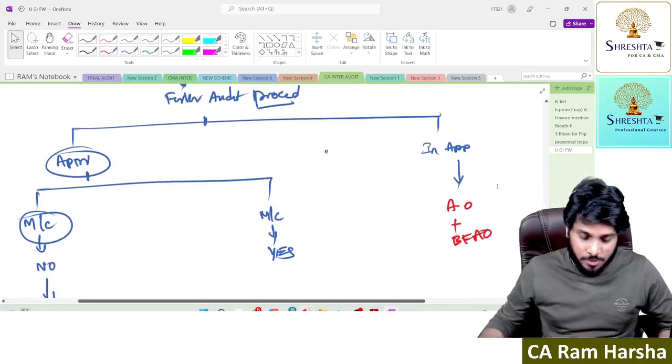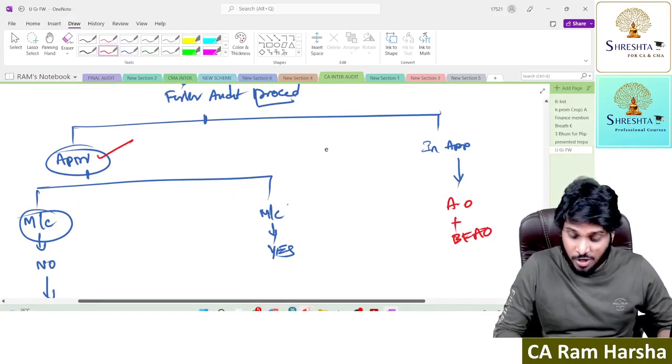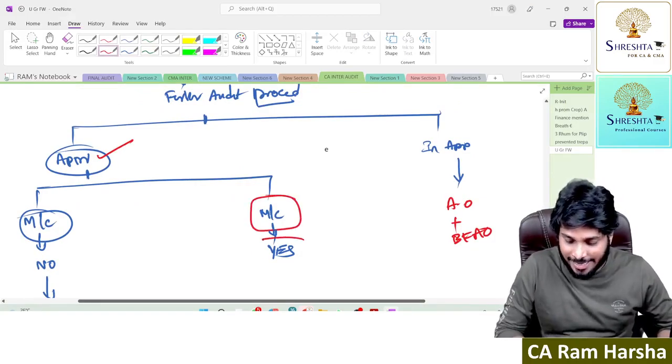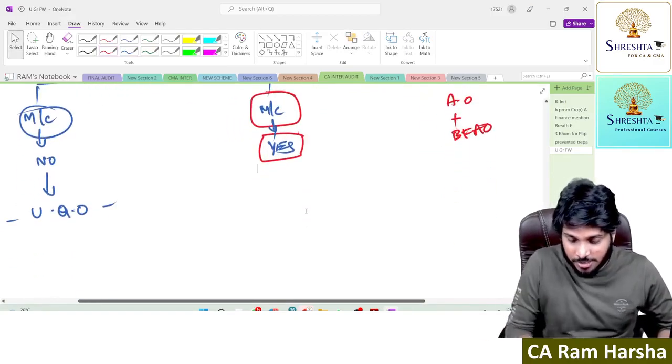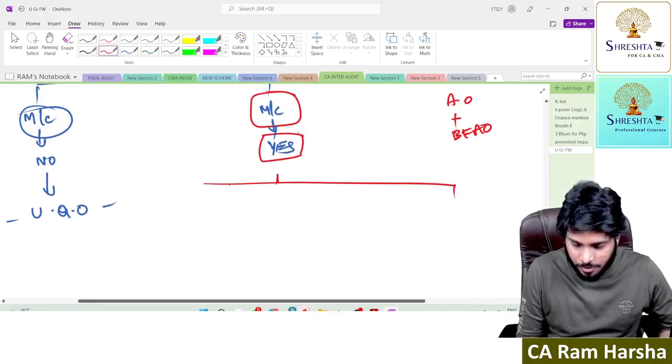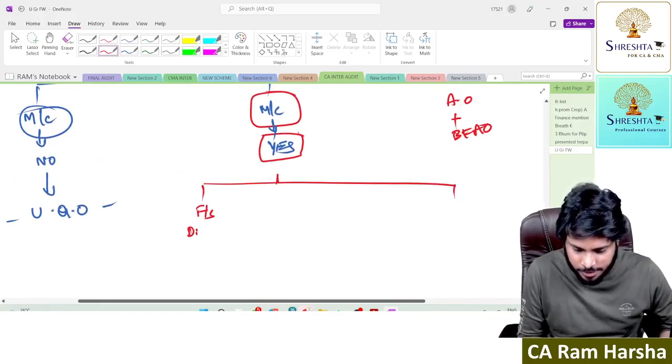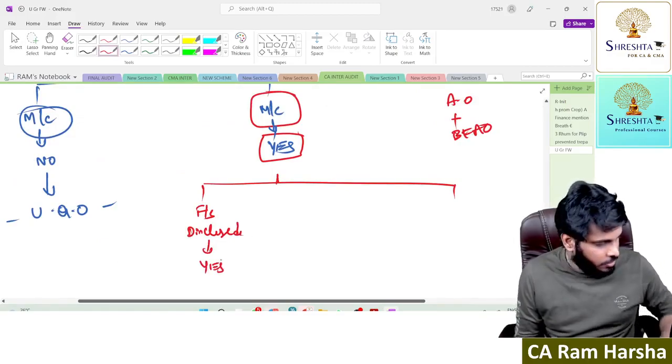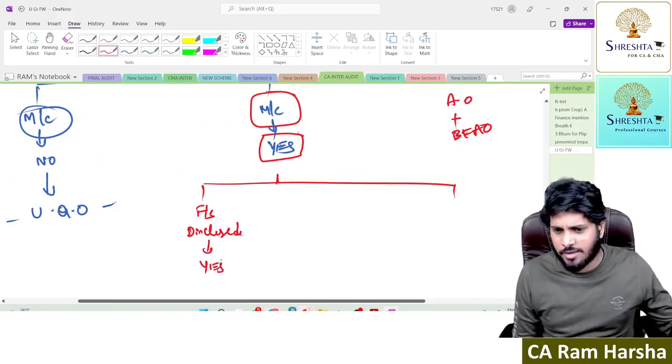Suppose management's use of going concern is appropriate and material uncertainty exists. Here I have another question: whether the financial statements disclose everything.